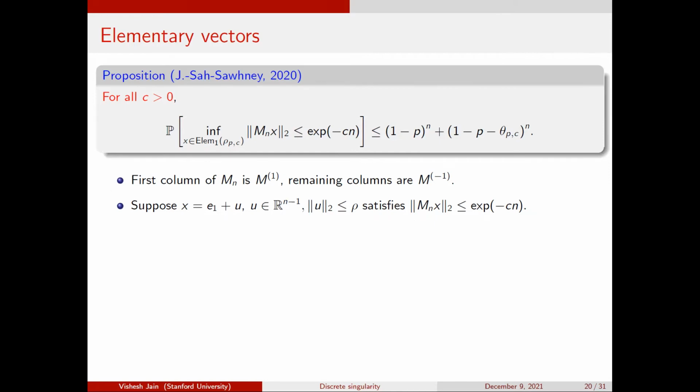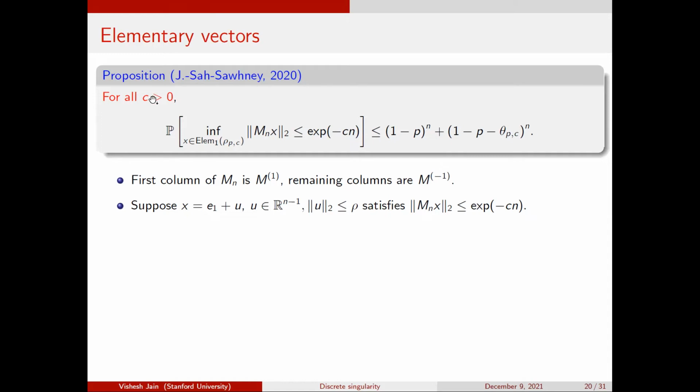Vishesh, sorry, can I ask a quick question? Yep. In the notation, this elementary 1, is 1 the size of the support of the vector that it's close to? And it's at a certain distance, so it depends on p and rho of p and c, right? Okay, this is rather confusing. Yeah, sorry. Let me say this more precisely. So c is some number which is fixed. Let's say c is 1/2.